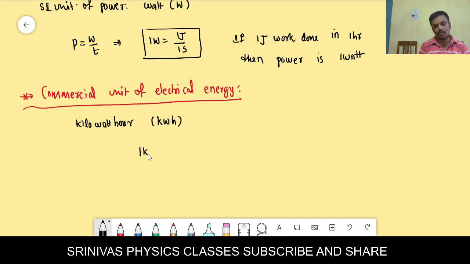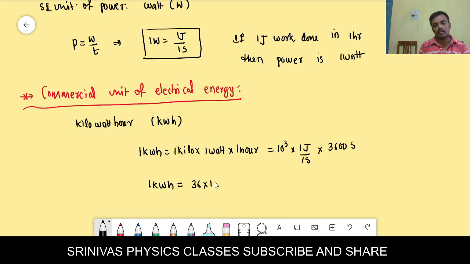Then kilowatt hour, how to convert into joules? That is 1 kilo into 1 watt into 1 hour we should write. Then 1 kilo means we write as 10 to the power of 3. 1 watt means 1 joule by 1 second, and 1 hour means 3600 seconds. Then if you simplify this, we will get 1 kilowatt hour is equal to 36 into 10 to the power of 5 joule, or otherwise 1 kilowatt hour is equal to 3.6 into 10 to the power of 6 joule, right? You should remember it.